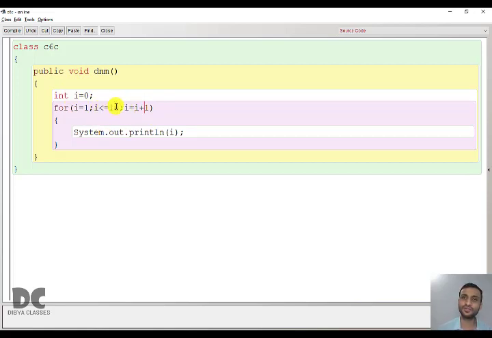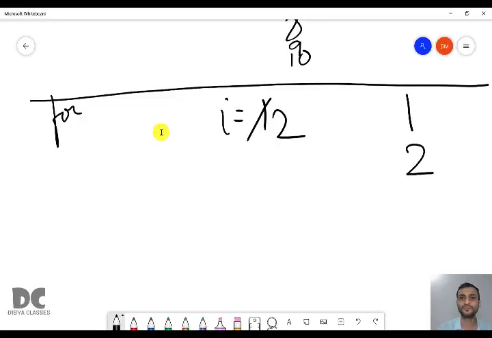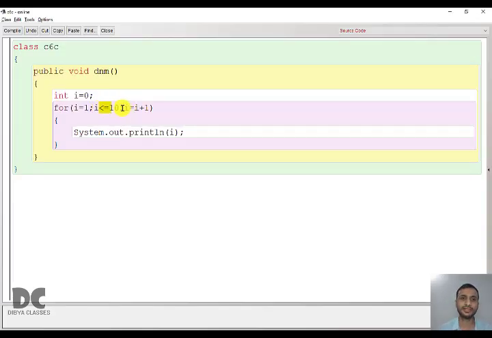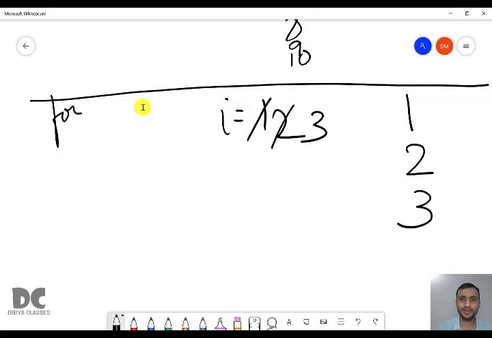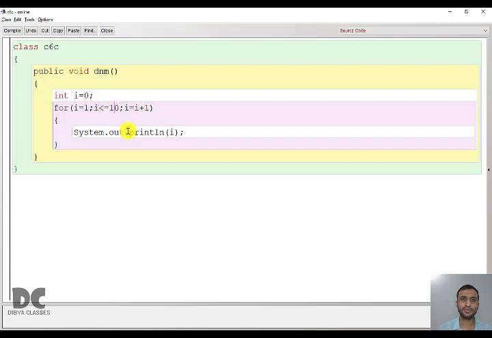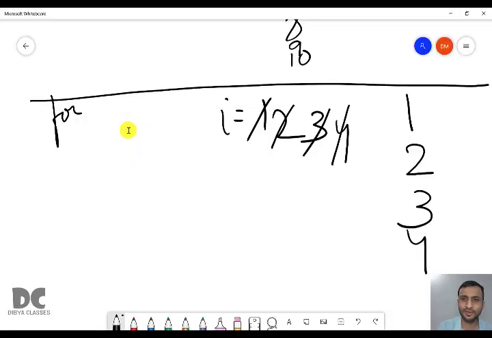So now 2 less than or equal to 10. True. True means it will go inside and it will print the value of I, that is 2. Then I plus plus, or I equal to I plus 1. Same thing. Becomes 3. 3 less than or equal to 10. True. Come inside. Print 3. I plus 1 becomes 4. Less than or equal to 10. True. Come inside. It will print 4. I value becomes 5.